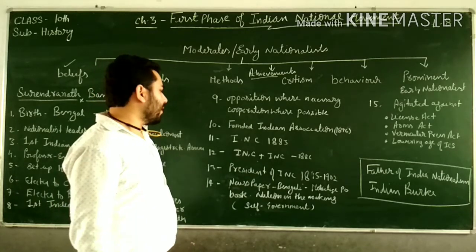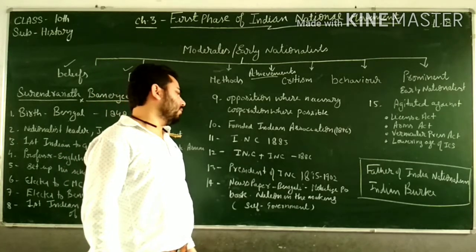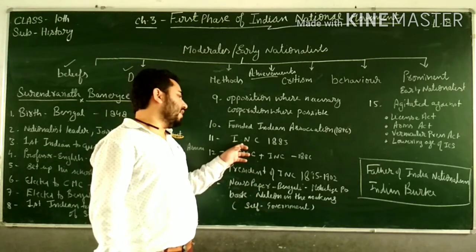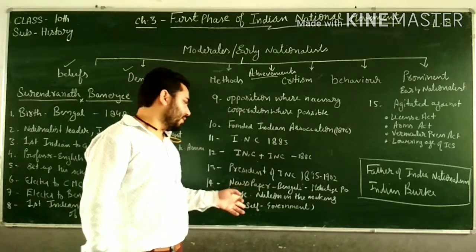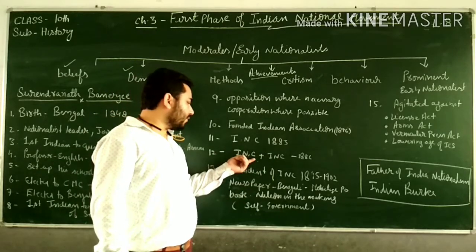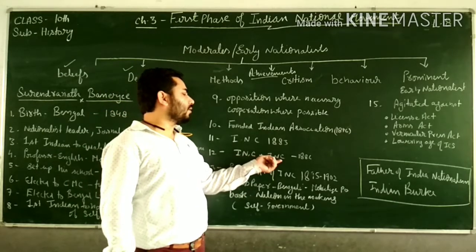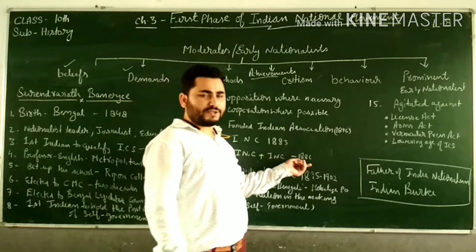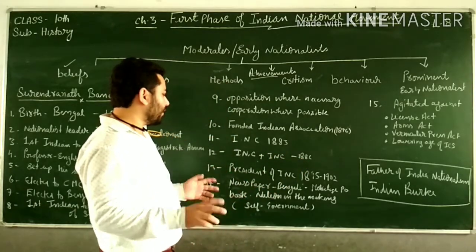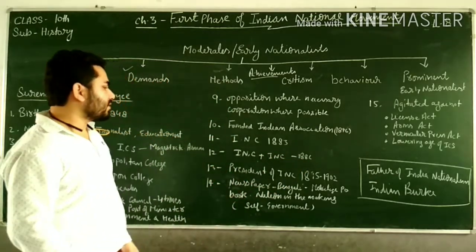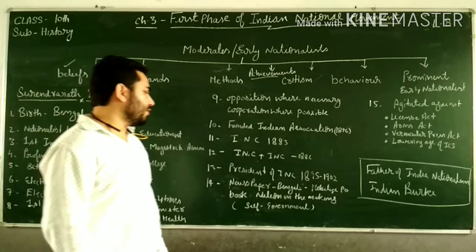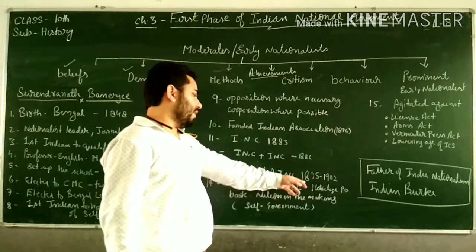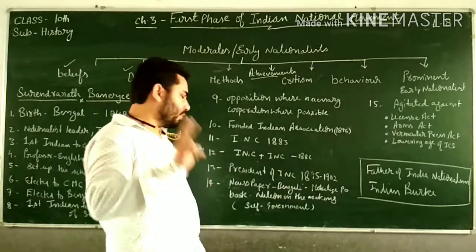The Congress was founded by A.O. Hume, Allan Octavian Hume, but the Indian National Conference was founded by Surendranath Banerjee in 1883. Then this Indian National Conference got merged with the Indian National Congress in 1886. Okay, now both these parties became one. Afterwards, he was elected as the president of the Indian National Congress in 1895 and 1902, two times.